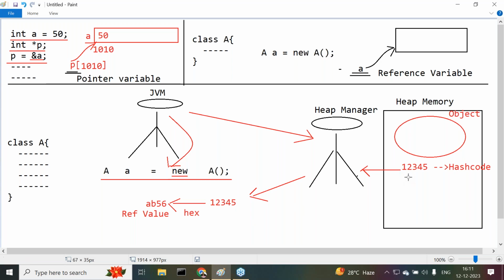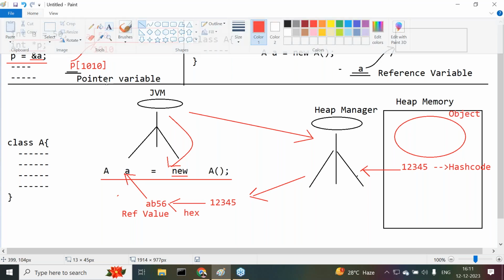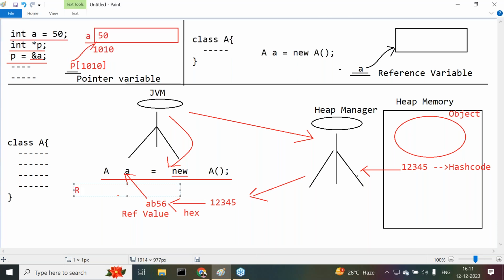What is that hash code now? Hash code is a unique identity provided by the heap manager for each and every object inside the heap memory. When a reference value is created, the JVM will assign that reference value to a variable. That variable is called a reference variable. Understand my point here now?